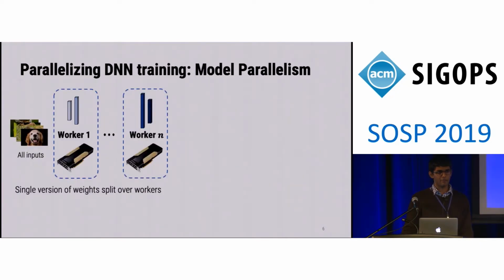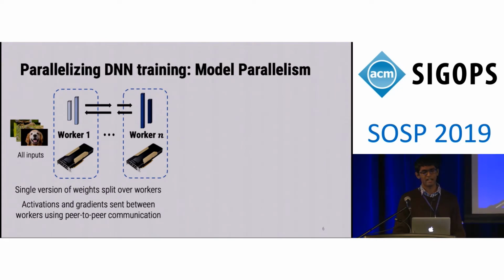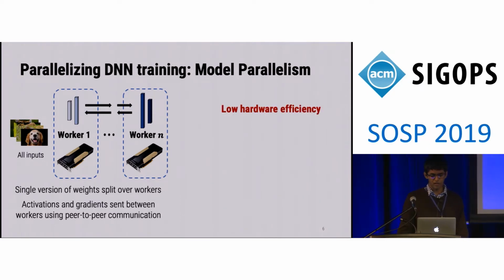Another problem with data parallelism is that it doesn't quite work if your model doesn't fit on a single worker. To resolve this issue, people use model parallelism, where a single version of the weights are split over the available workers. And now, instead of having to do an expensive all-reduce communication call, you can actually just do peer-to-peer communication across the different workers of these intermediate activations and gradients. The problem with model parallelism, however, is that it has low hardware efficiency out of the box.